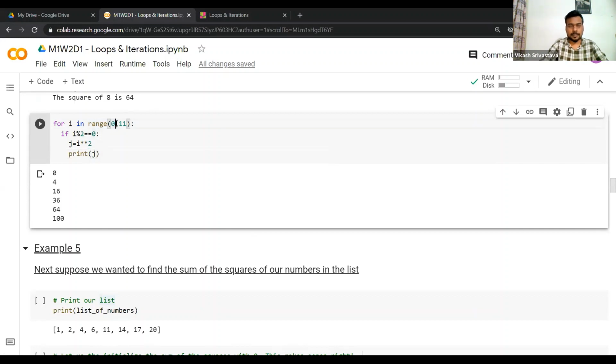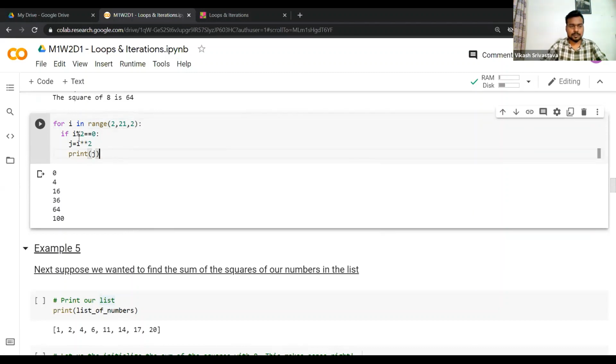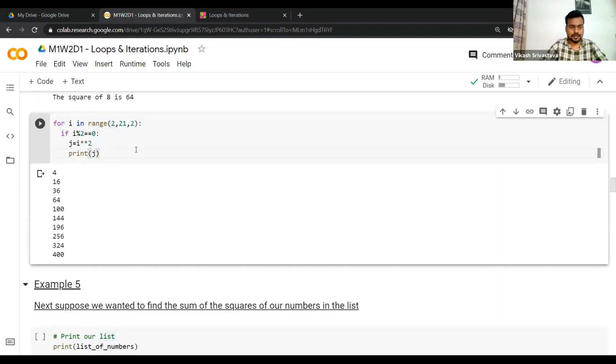So maybe we start from 2 till, let's say, 23, maybe. Let's see, 21, and then a step size of 2. Okay, so let's try to execute this. Let's see what we get. So we get 4, 5, and then we get all the 10, right? So this looks fine. So you can use a range function in this case, right?